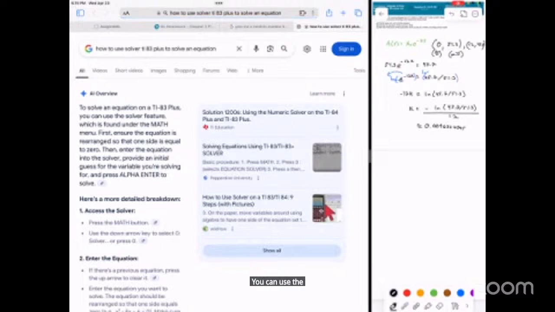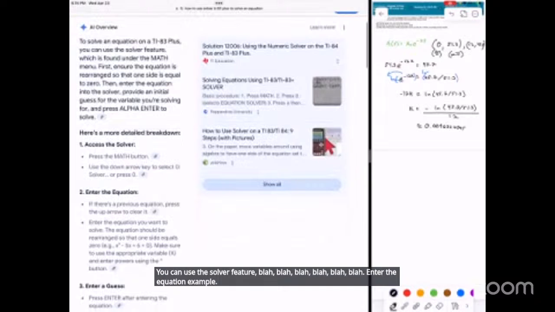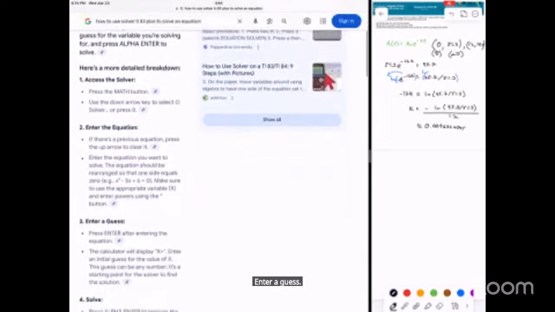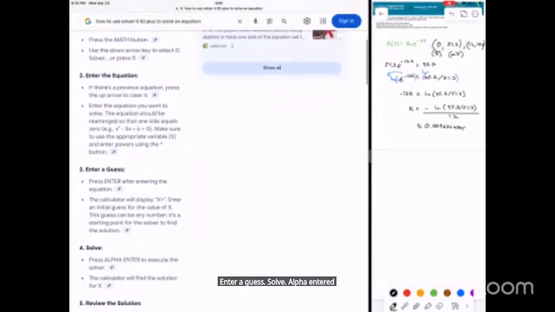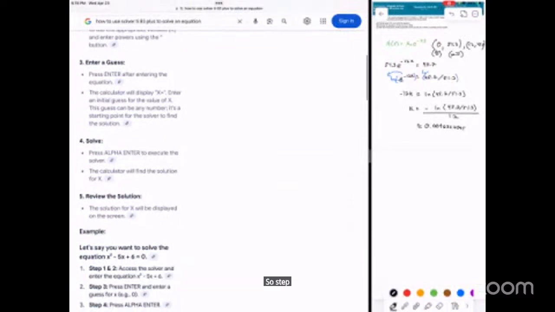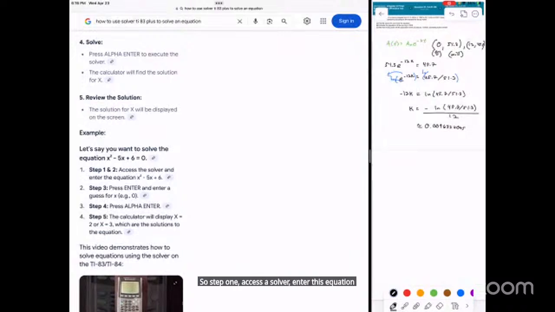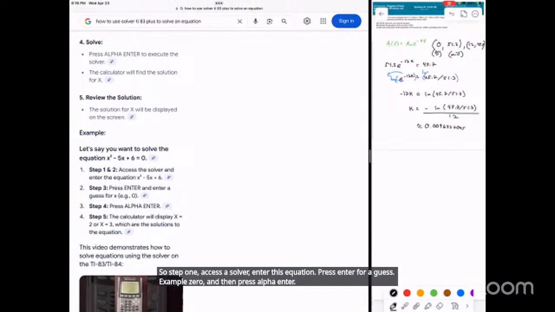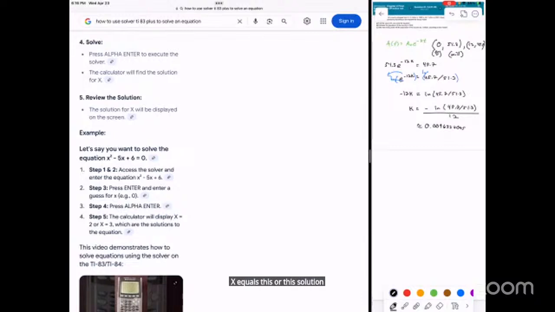Enter the equation, enter a guess, solve. Alpha, enter to execute the calculator, find the solution, review the solution. So step one, access the solver, enter this equation, press enter for a guess, example 0, and then press alpha enter. X equals this was the solution. Let me see if I can get that to work first, and then I'll switch to ours.